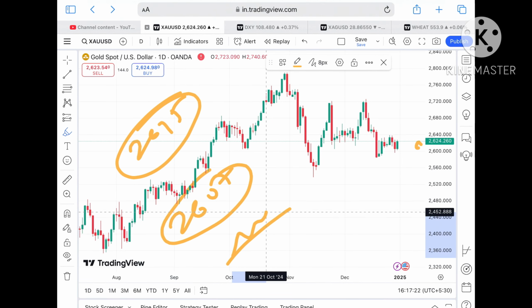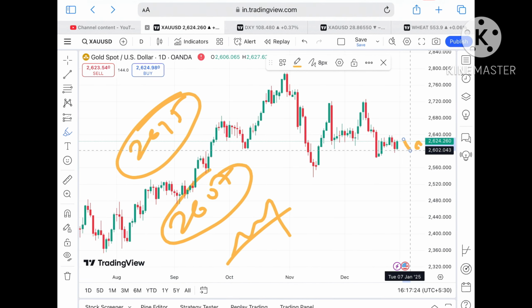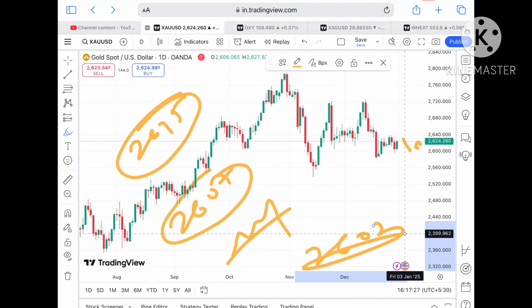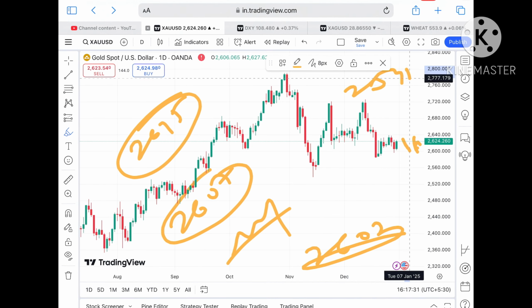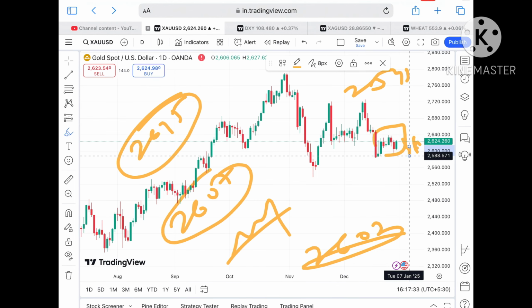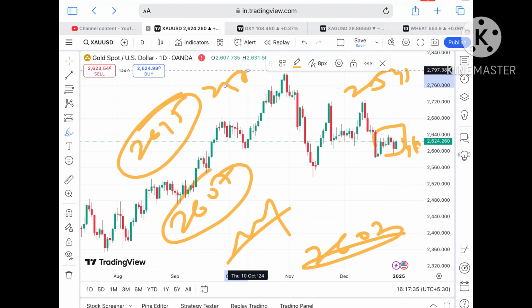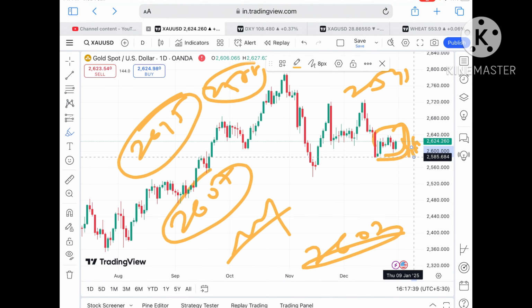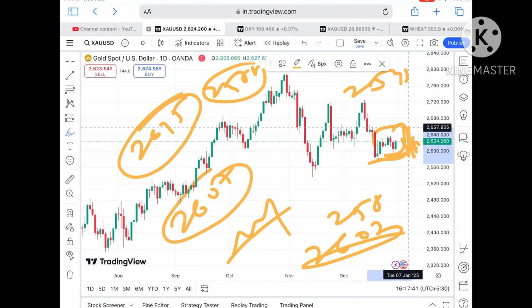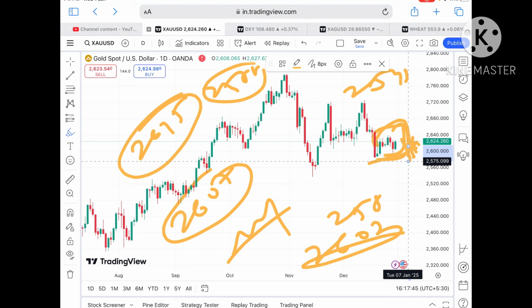This 26.07 is already being tested, so chances are high the price will fall further down towards 26.02, and from there it can come towards a level of $25.98, and then there will be a zone breakout, so for the fall we can see towards $25.88. And then there will be a zone breakout, so for the fall we can see towards $25.85, and then for the fall we can see towards a level of